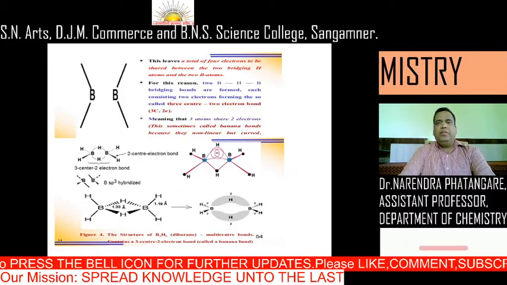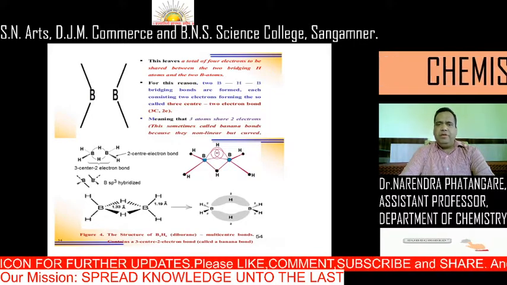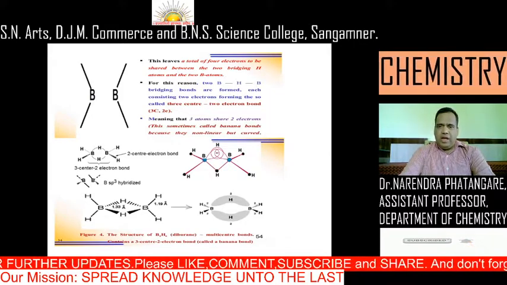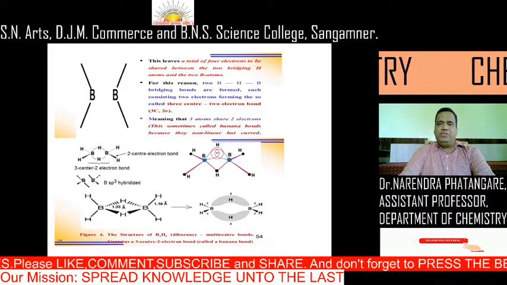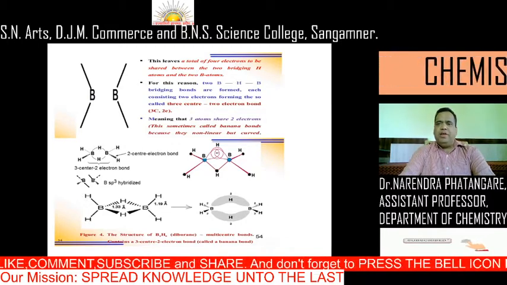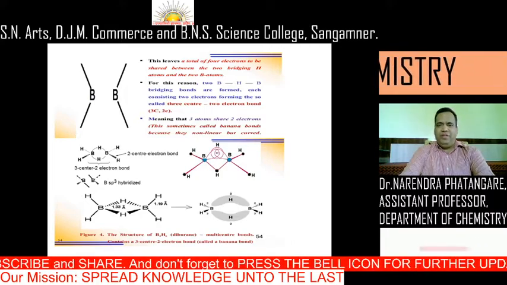So generally diborane shows 3-centered 2 electron type of bonding, meaning that 3 atoms share 2 electrons. That means there is a cooperation. This is sometimes called banana bonds because they are non-linear but curved, right?